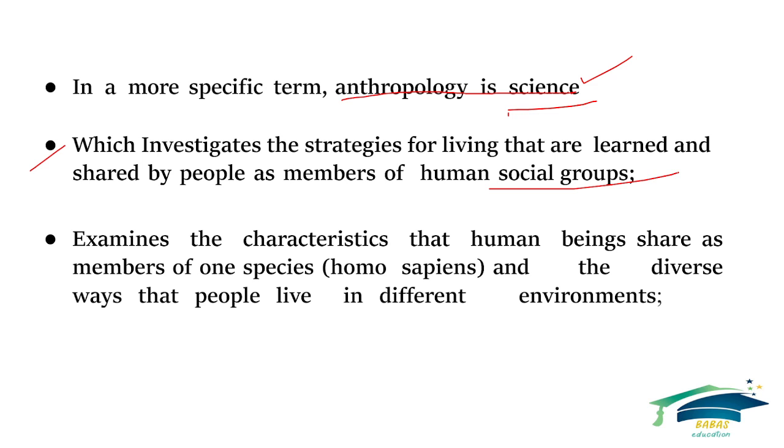It studies the characteristics that human beings share as members of one species, Homo sapiens. Everyone knows the modern human is called Homo sapiens. The various groups of human beings from ancient times to now, and the diverse ways that people live in different environments. Everyone knows about anthropology.